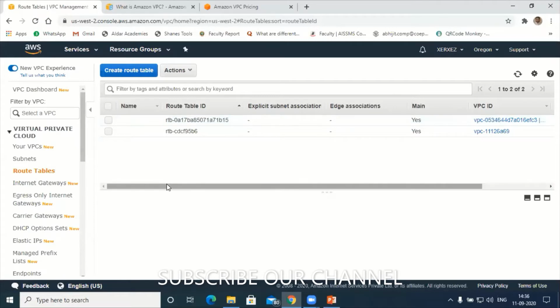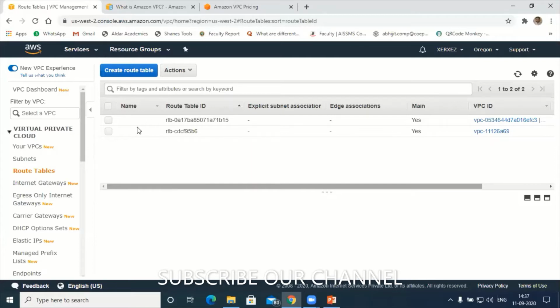So what I will do is create 2 routing tables here. Using one routing table, I will give internet access to my public 2A as well as public 2B. Hope you are clear. Understood? Yes, sir. So with one routing table, I'll give internet access to public 2A and 2B. Using the other routing table, I will not give any access to private 2A and private 2B, the servers which are inside my VPC. To give the access, we have to connect my IP addresses through the internet.